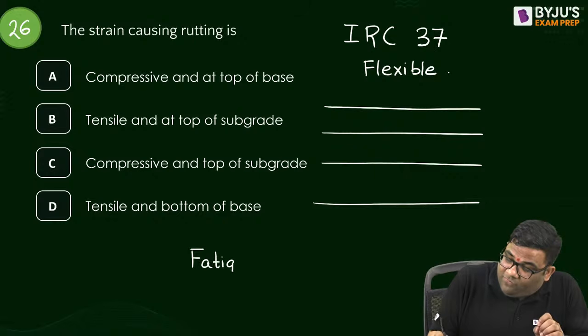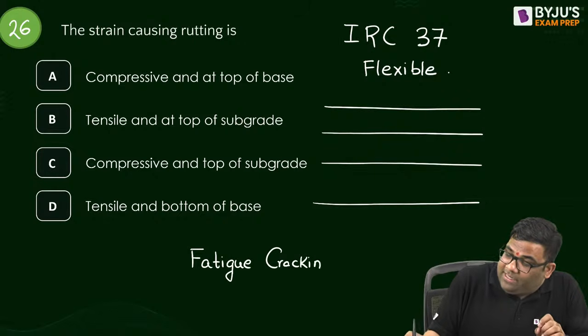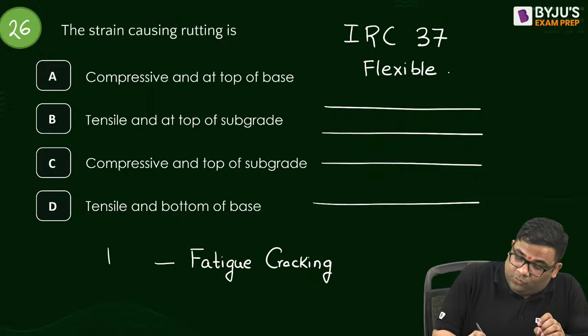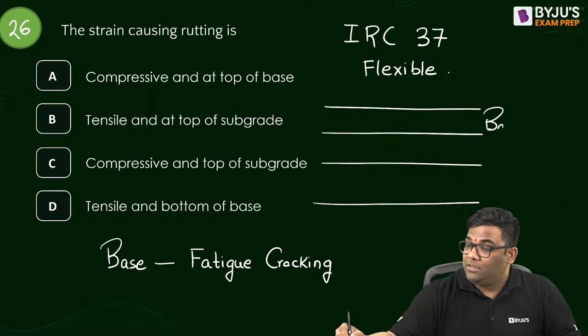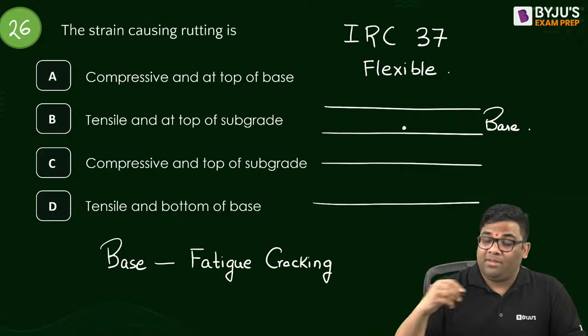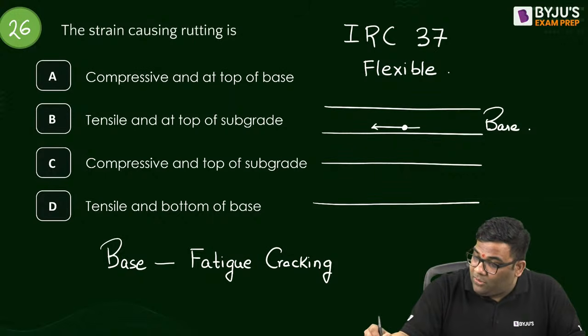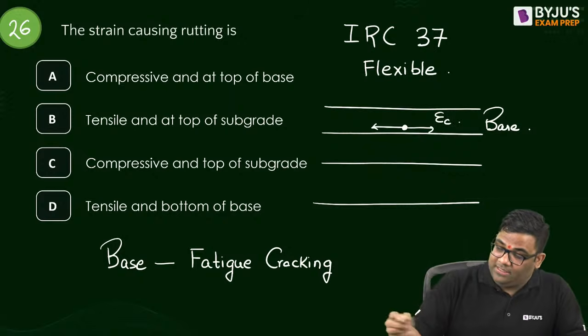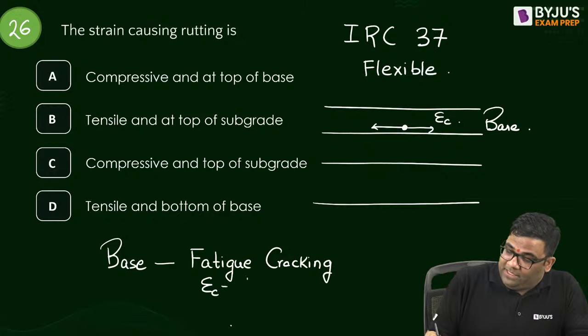The fatigue cracking can happen in the base course, at the bottom of the base. At the bottom of the base there will be compressive strain, and that might cause the fatigue cracking.